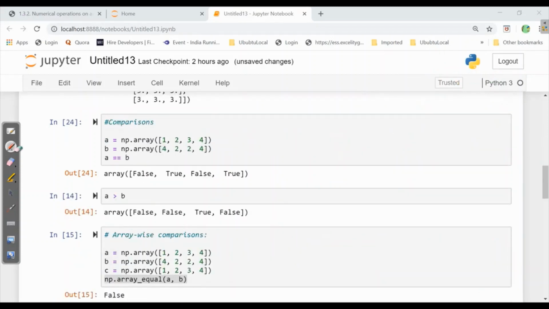Now we will see comparisons in NumPy. First of all, it always returns Boolean values. In A, we have the array 1, 2, 3, 4. In B, we have 4, 2, 2, 4. Now it is asking whether A is equal to B or not. So it will check element-wise. First, it will check if 1 is equal to 4. No, so it will return false. 2 is equal to 2? Yes, true. 3 is equal to 2? No, false. And 4 is equal to 4, so it will return true.